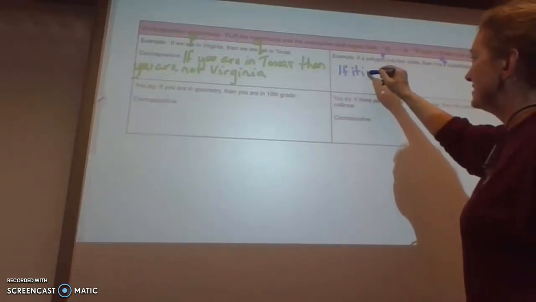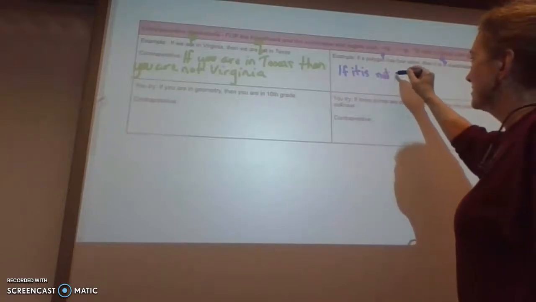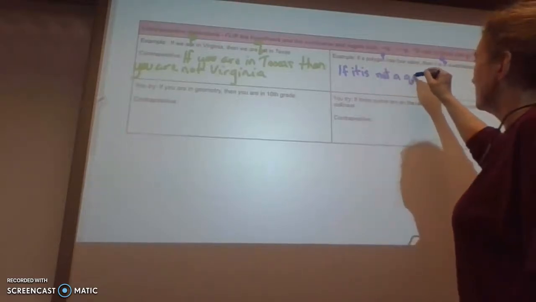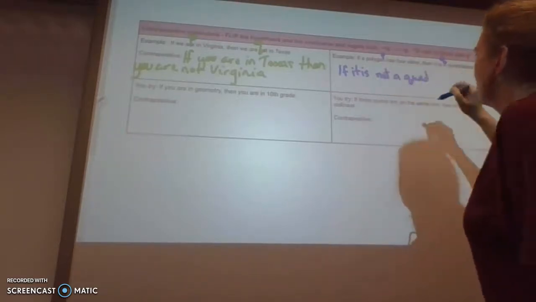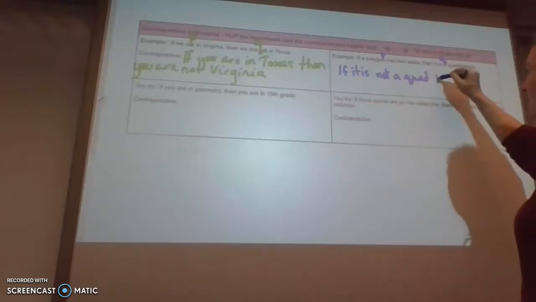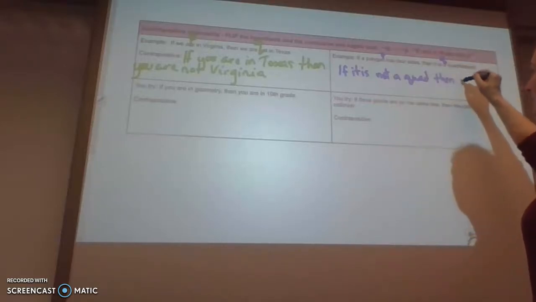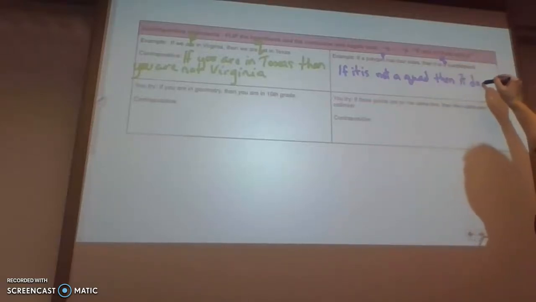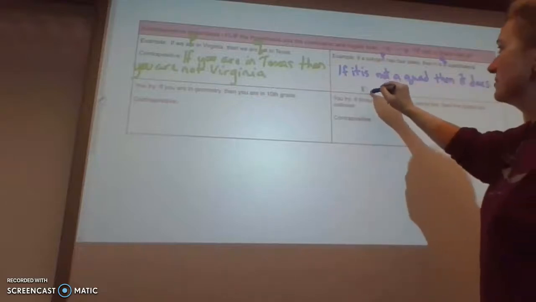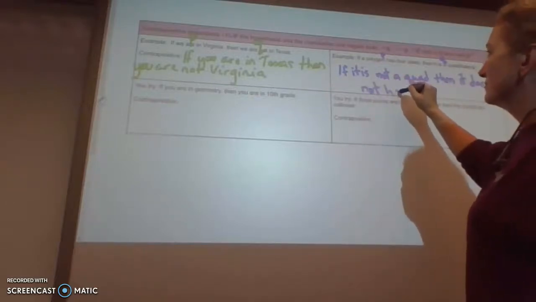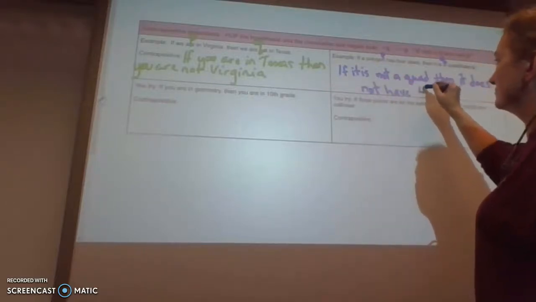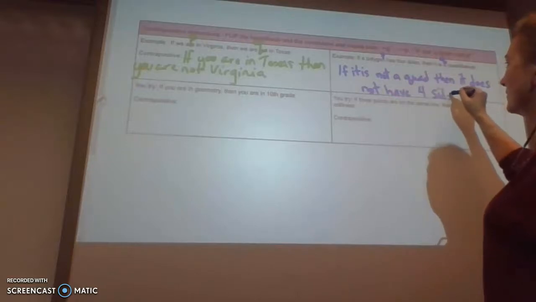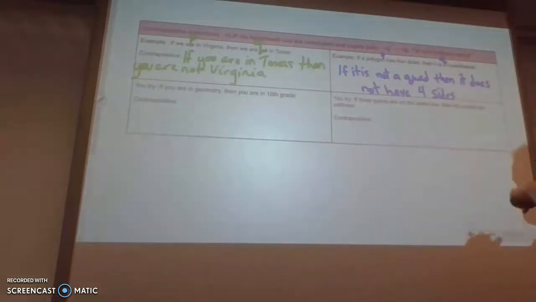So if it is not a quadrilateral, I'll just write quad, then it does not have 4 sides. And now you're going to try this one on Edpuzzle.